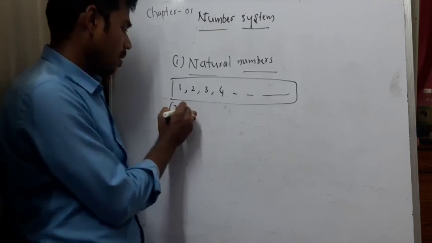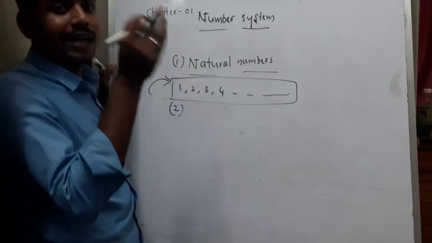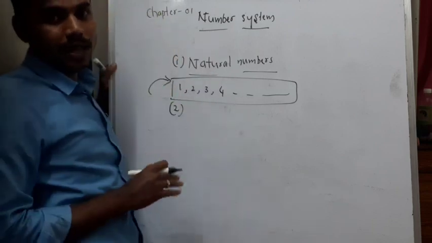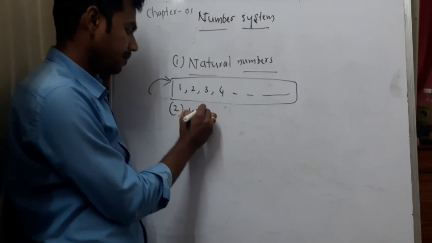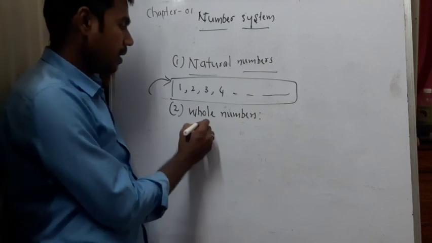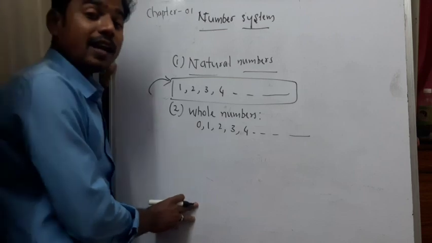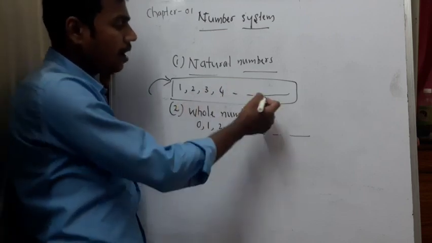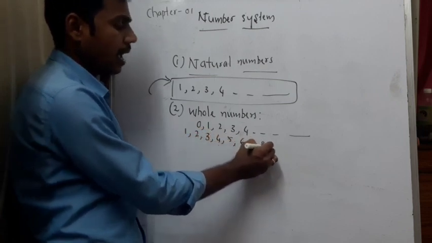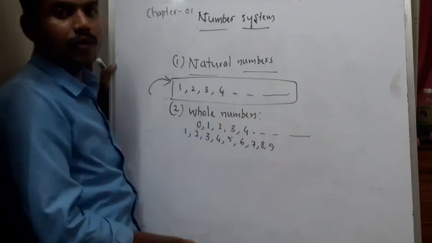That is the reason we call them natural numbers. Then, to the set of natural numbers, if I include 0, we call that set of numbers whole numbers. See how I write it: 0, 1, 2, 3, 4 and so on. So why did the need for 0 arise? When people started counting 1, 2, 3, 4, 5, 6, 7, 8, 9, after that, to proceed further there was a need of a new thing.